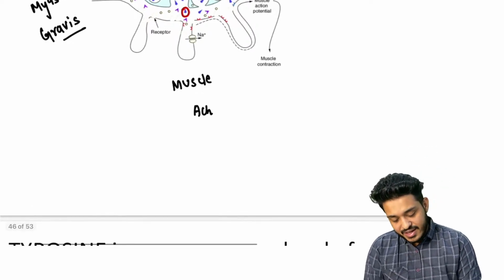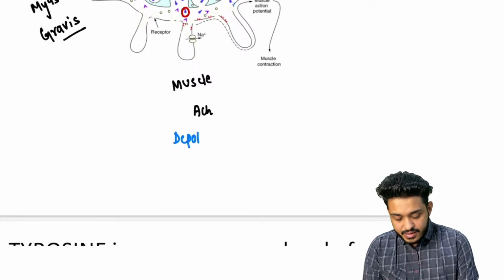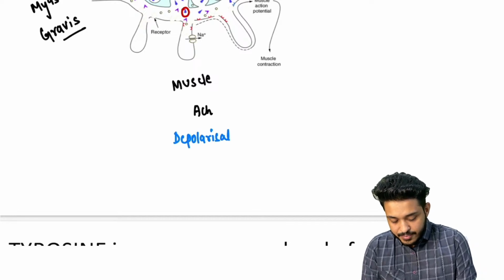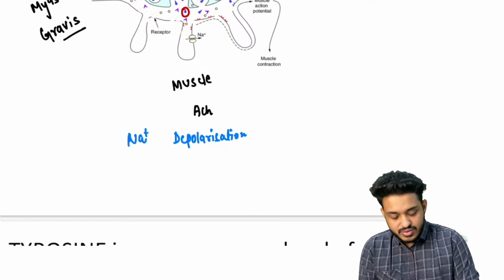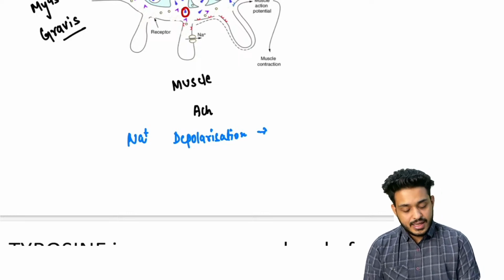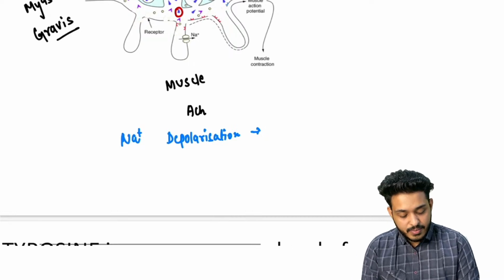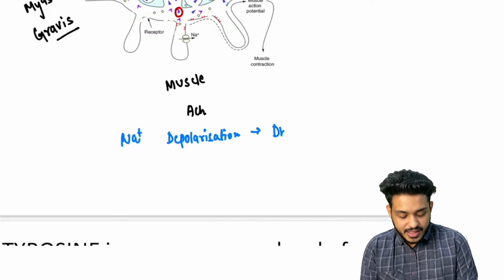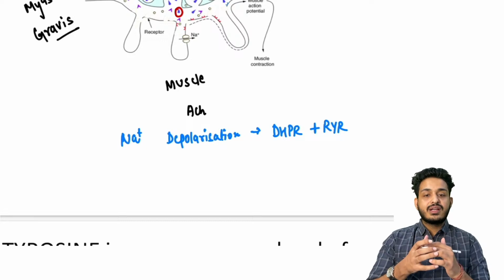So how is this calcium going to come? Remember, because of acetylcholine there will be depolarization because of sodium. Acetylcholine is coming, it is going to release sodium, and sodium is going to cause depolarization, and because of this depolarization, next question, there will be a receptor that is known as dihydropyridine receptor. Two things will be there, dihydropyridine receptor, and it is going to bind with the ryanodine receptor.